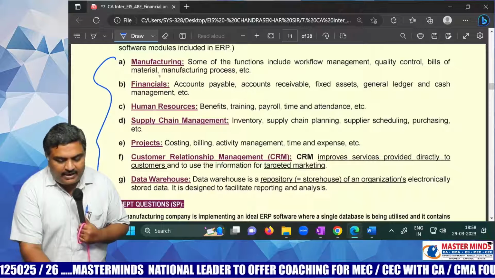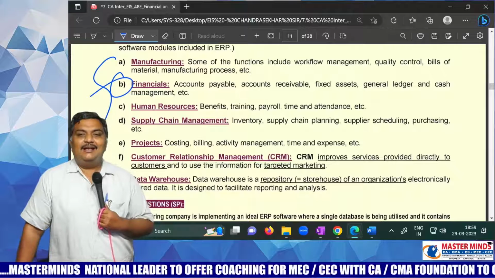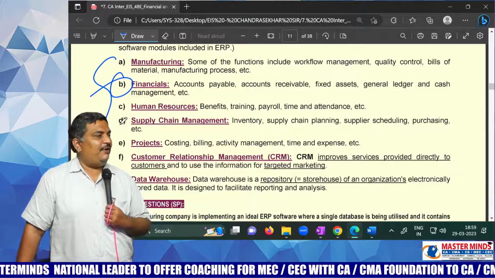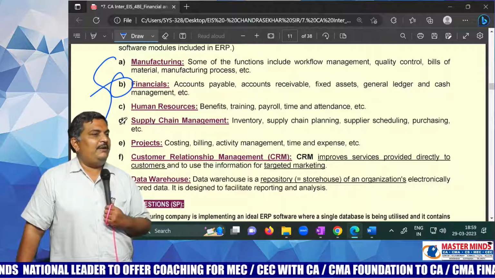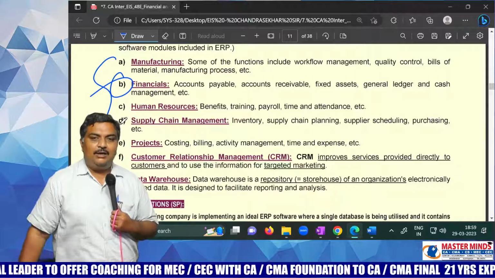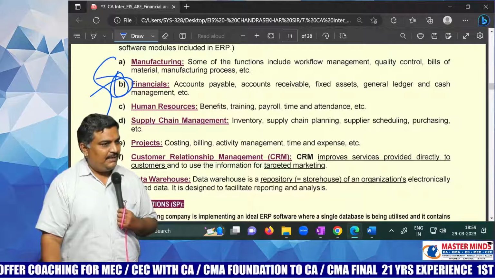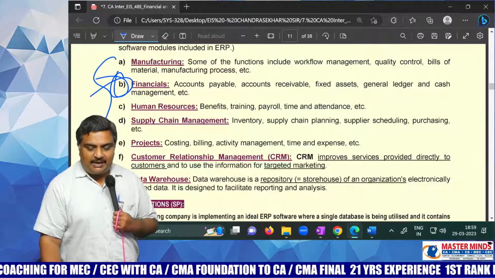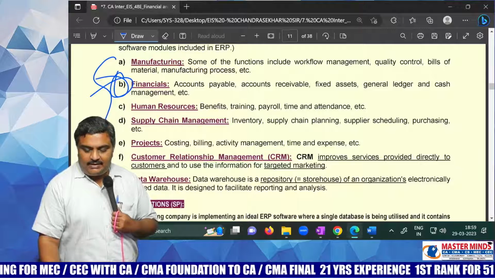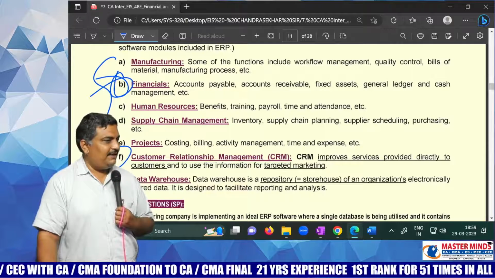But being a chartered accountant, you will learn financials. See, for example, in a family there are 5 members. All of the family can learn SAP, but not the same module. For example, you are a chartered accountant. You will learn the financials module of SAP. Your sister is MBA marketing. Then she will learn the CRM module of SAP.